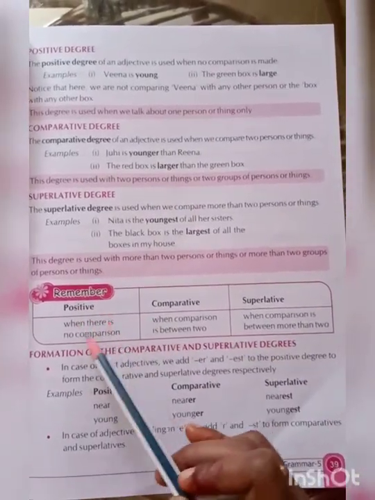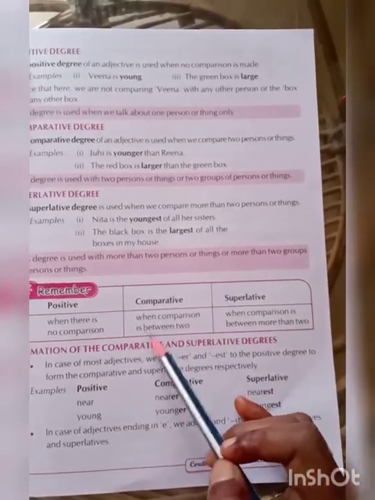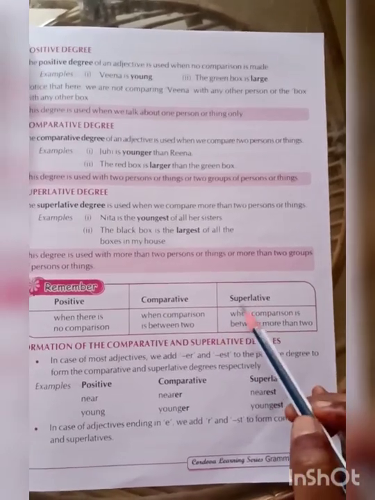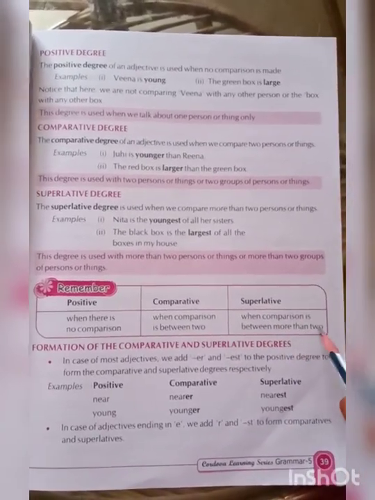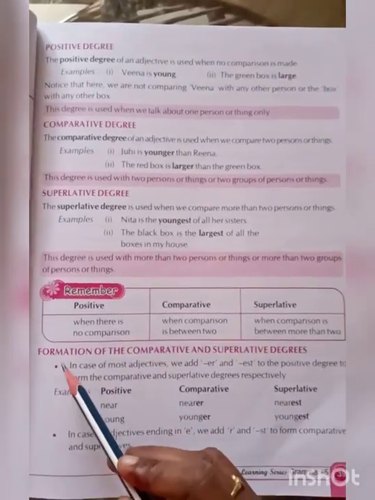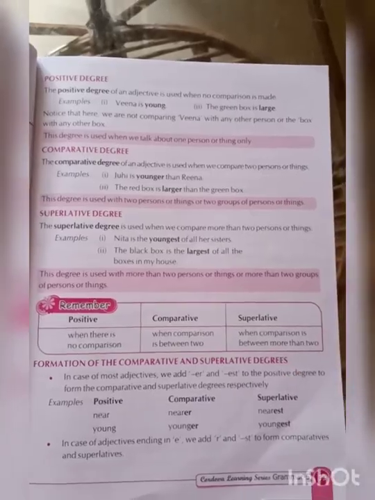Here positive means there is no comparison. Comparative means comparison between 2 persons or things. Next, superlative, when comparison is between more than 2 persons or things. Next, let's see the formation of the comparative and superlative degrees.